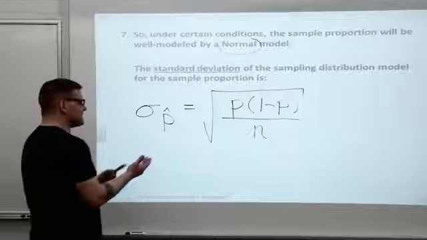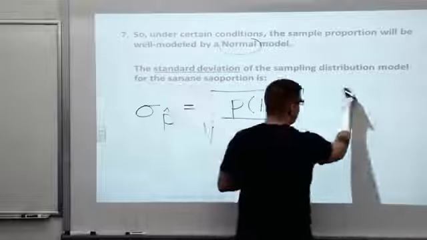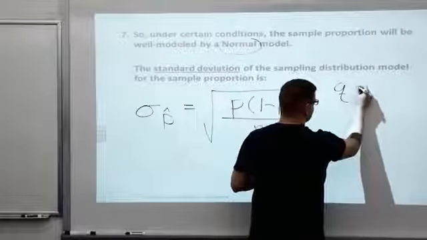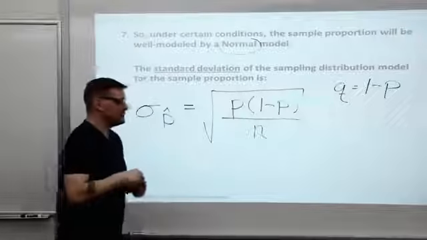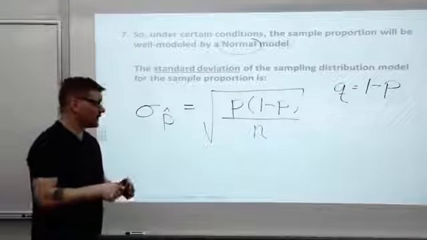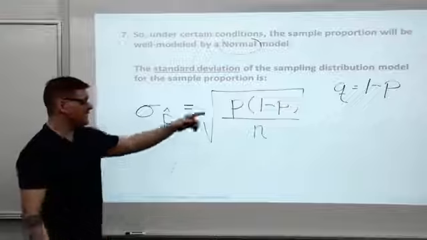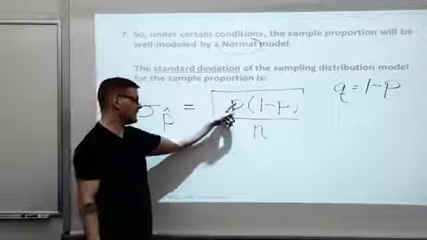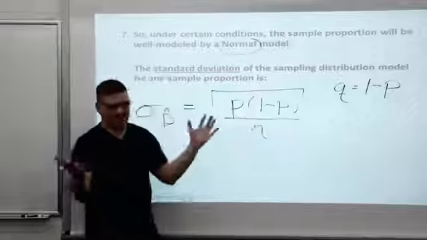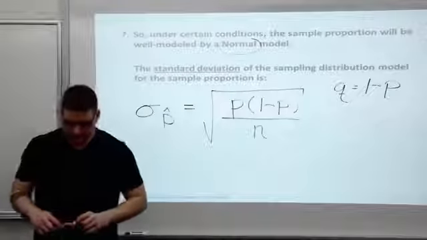Okay? Sometimes in the notes, we might do a little shortcut. I tend not to do that, but in case maybe your other instructors, or if you see it in the note packet, sometimes people use the letter q for 1 minus p. So if you see p times q here, it's the same thing. It's just 1 minus p.